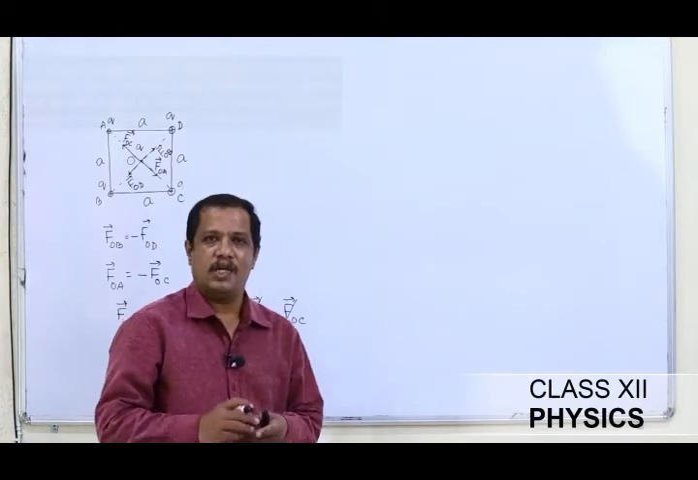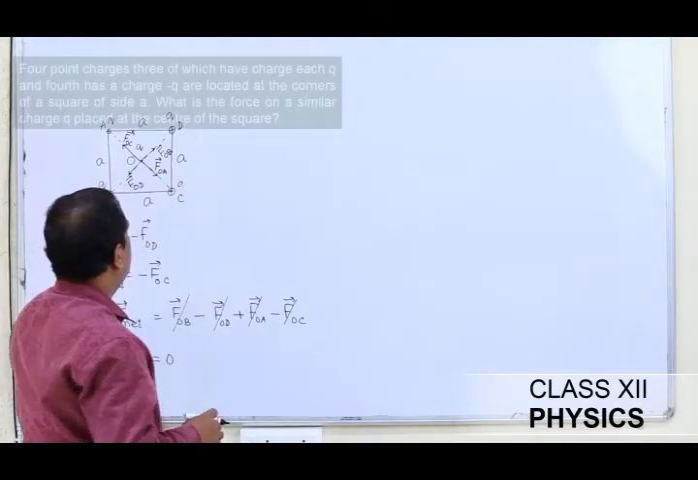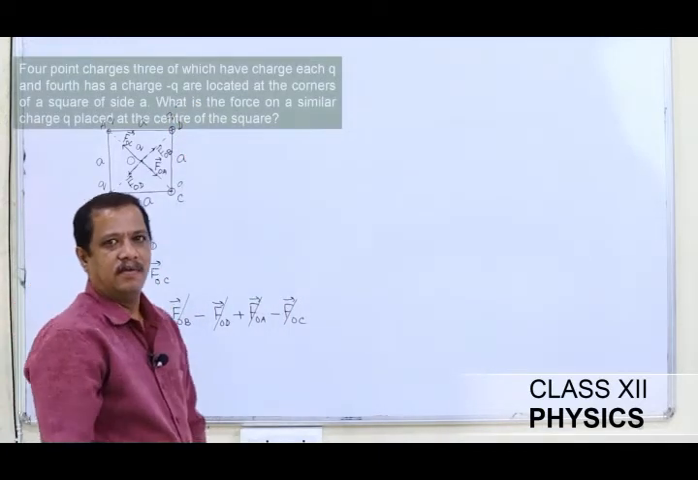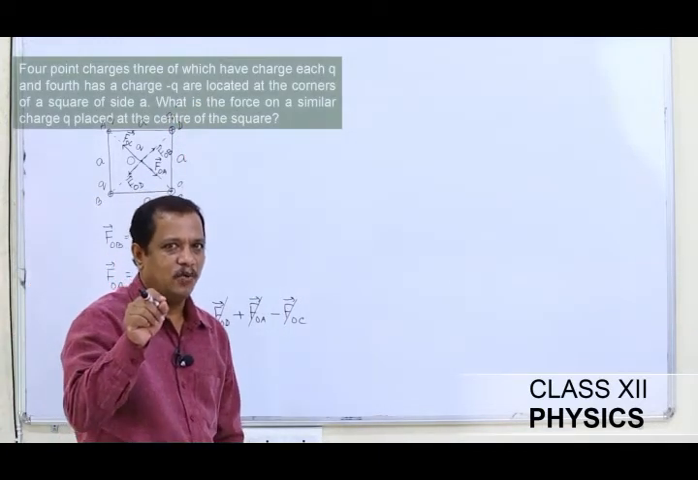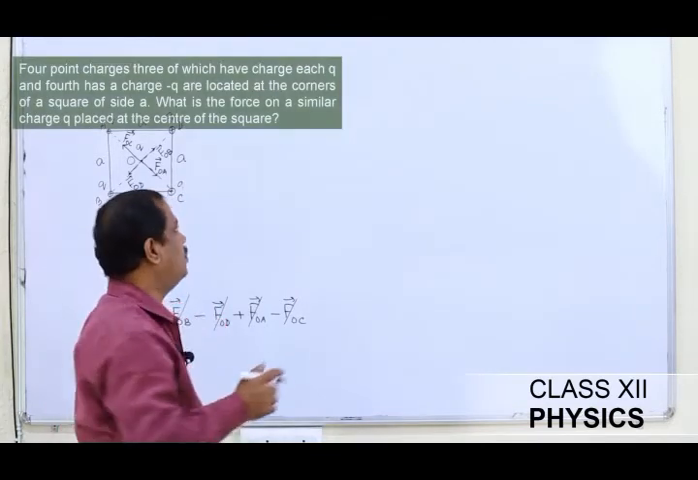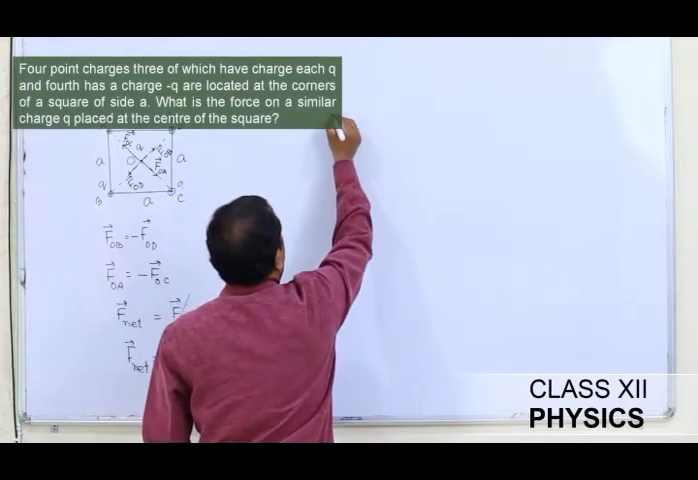Let us slightly change the problem. The problem is the same, but instead of having a positive charge at D, I am going to have a charge of the same magnitude, but this time a negative charge. So what will happen? What will be the net force? If I look at the figure,